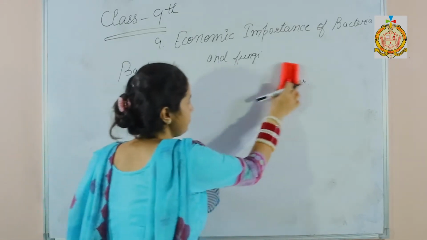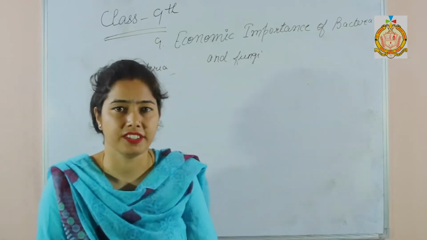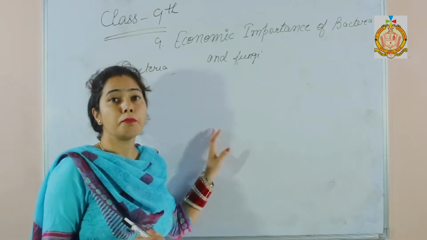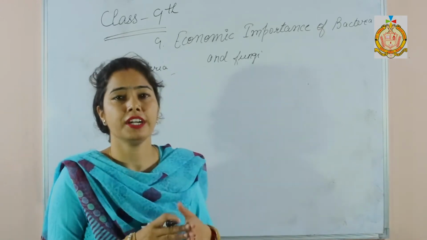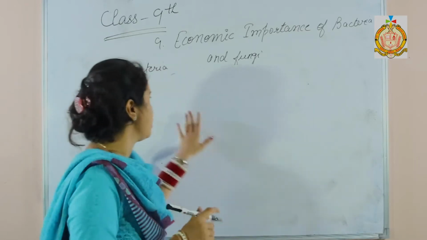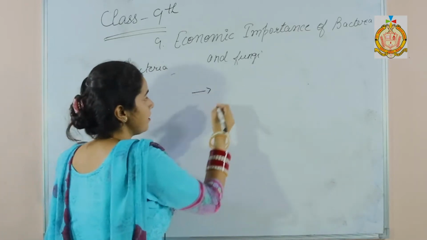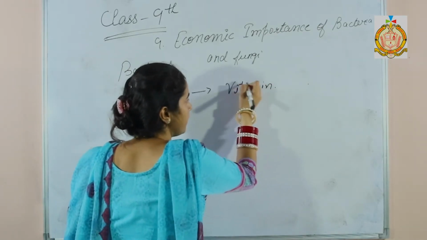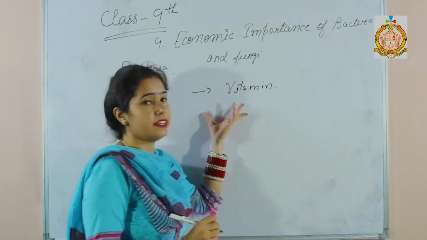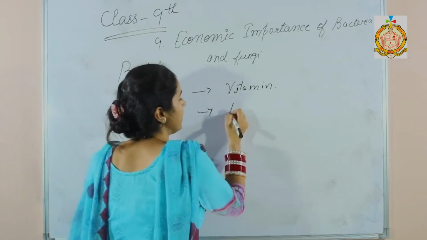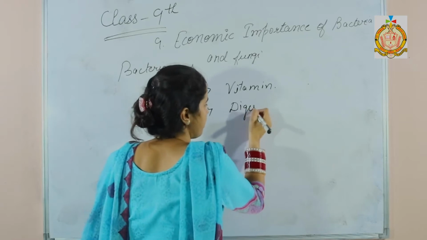Now they are found everywhere. Everywhere means in our environment and in our body also. In our body, different types of harmful and useful bacteria are present. Useful bacteria generate different vitamins in our body, and some bacteria present in our intestine are helpful in digestion.